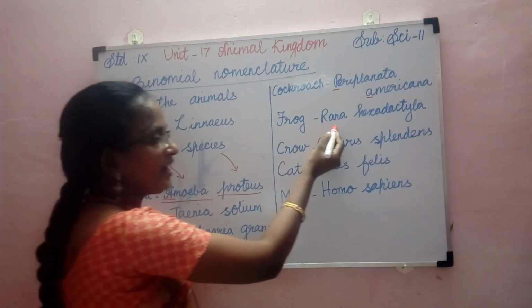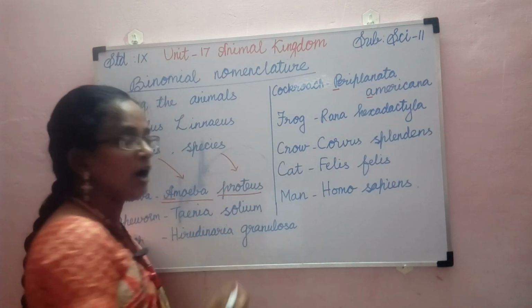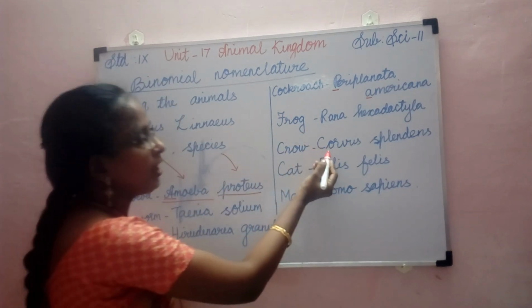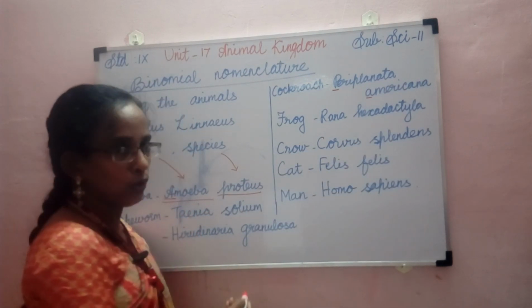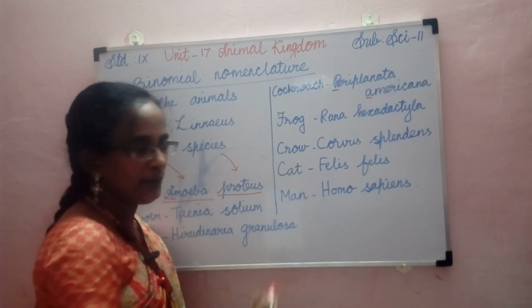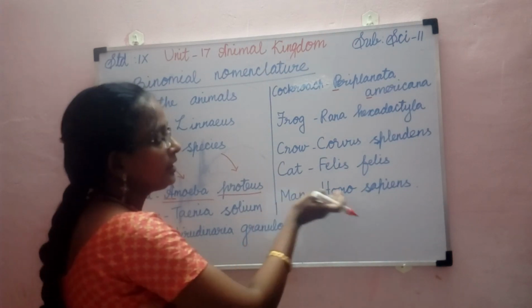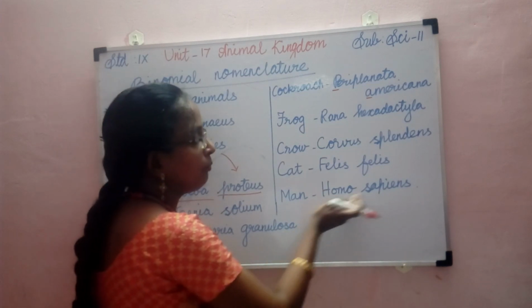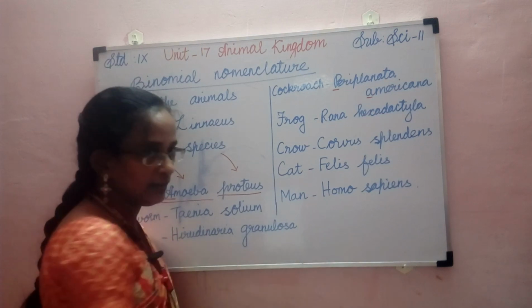And Rana hexadactyla is the binomial name of frog. Corvus splendens is the binomial name of crow. Felis is the binomial name of cat. And for human beings, for man, the binomial name is Homo sapiens. So hope you got it clearly.